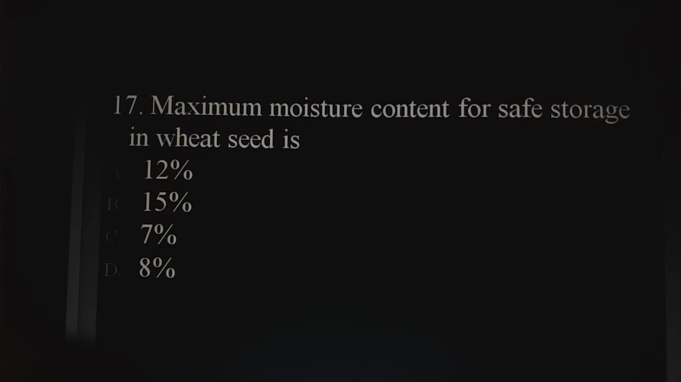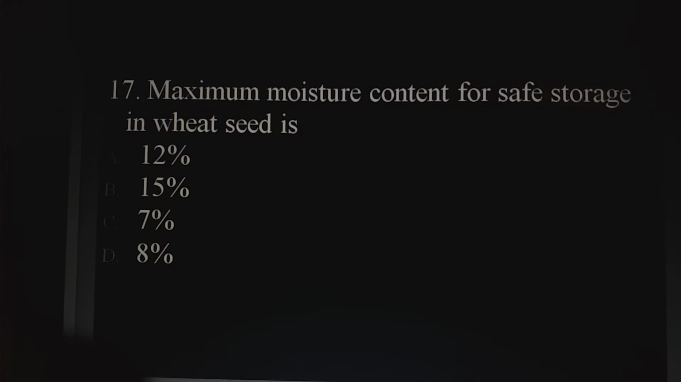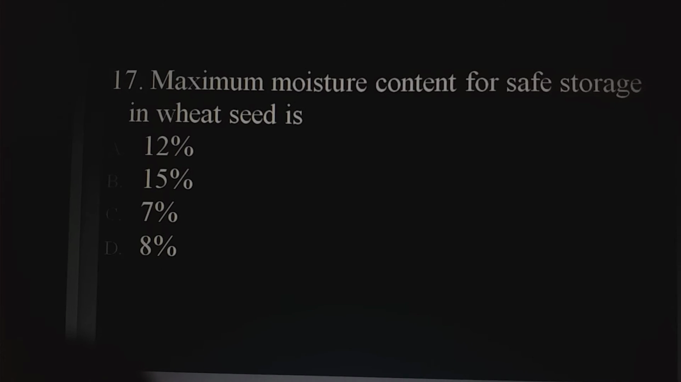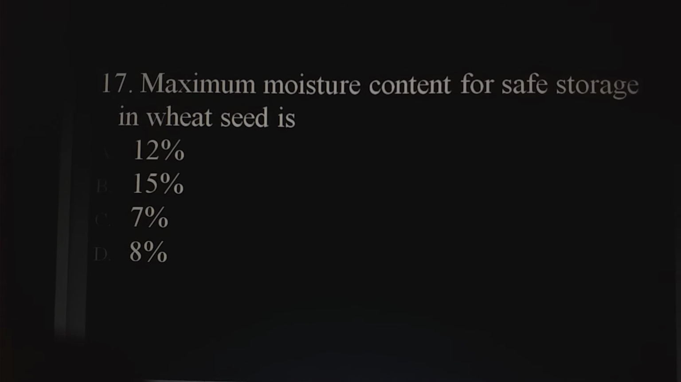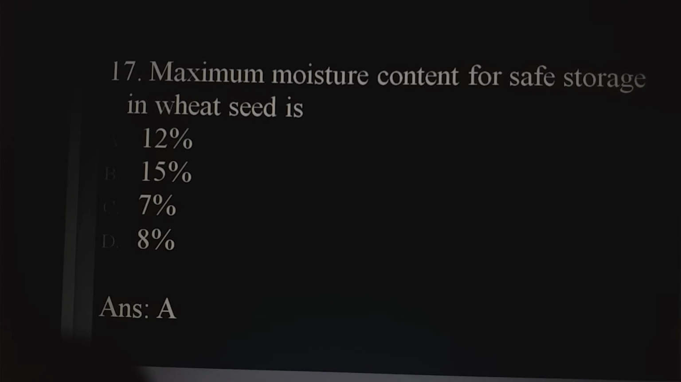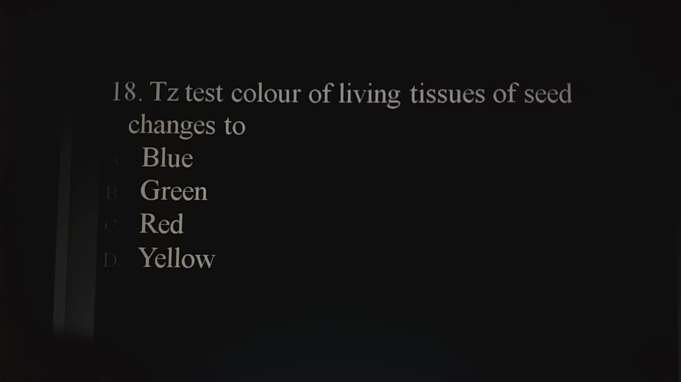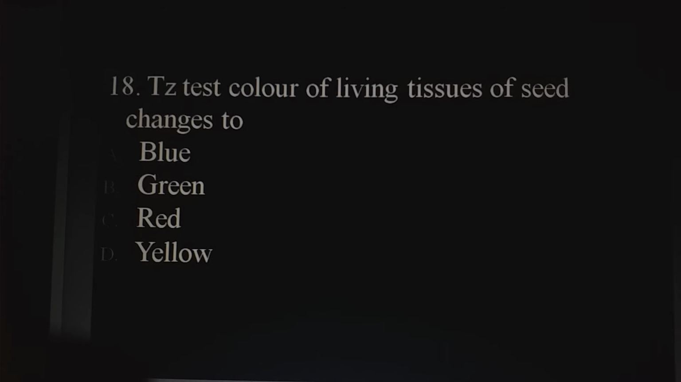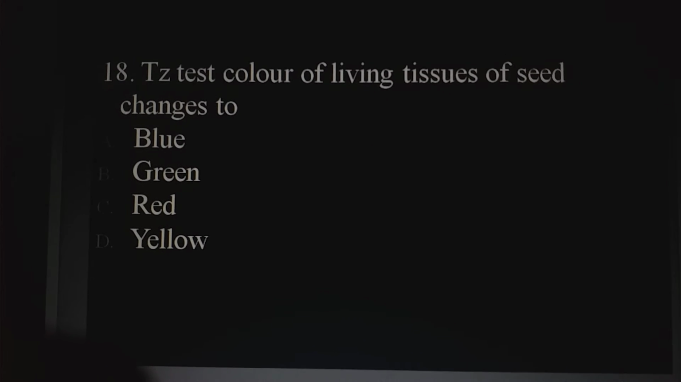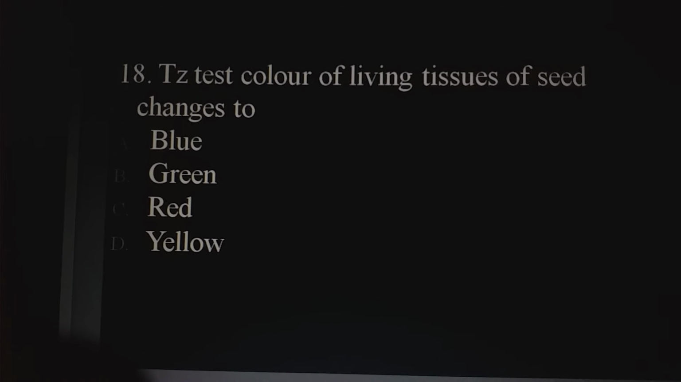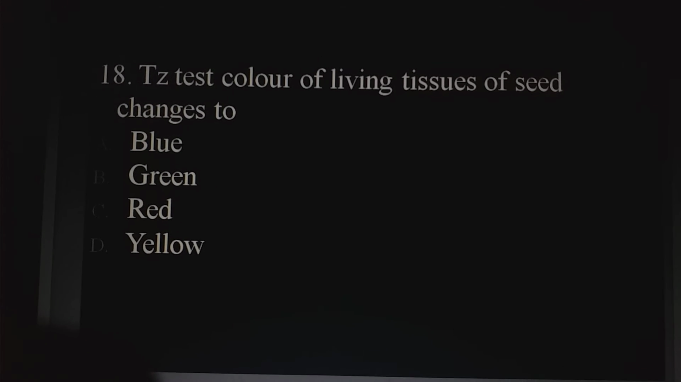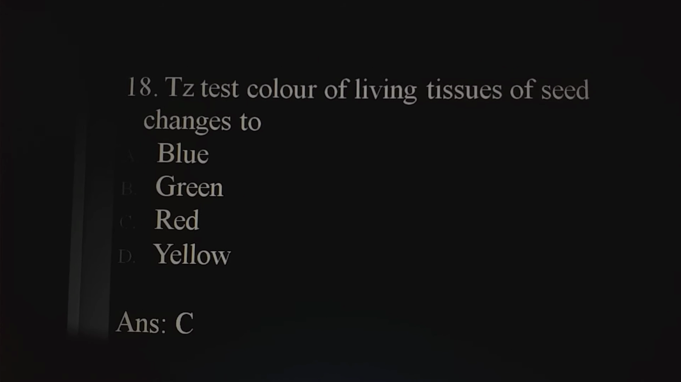Maximum moisture content for safe storage in wheat seed is 12%, 15%, 7%, 8%. Answer here is option A, 12%. In the TZ test, the color of living tissues of seed changes to which color? Blue, green, red, yellow. And the answer here is C, that is red color.